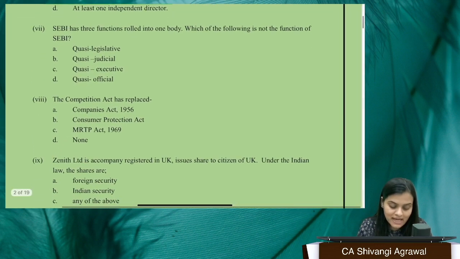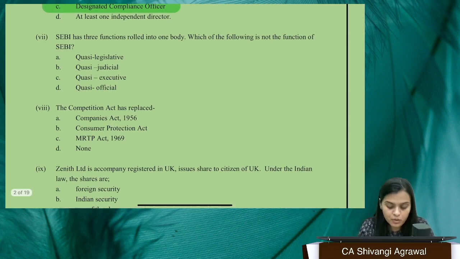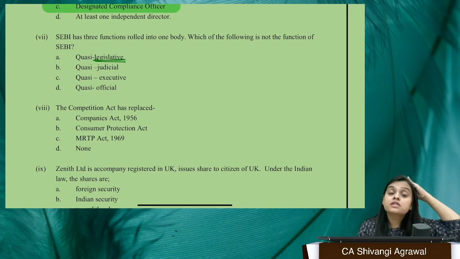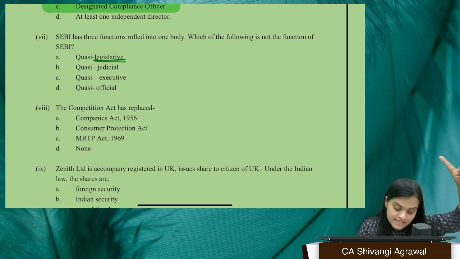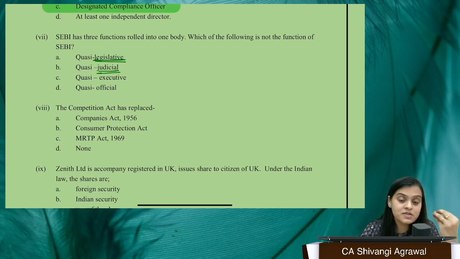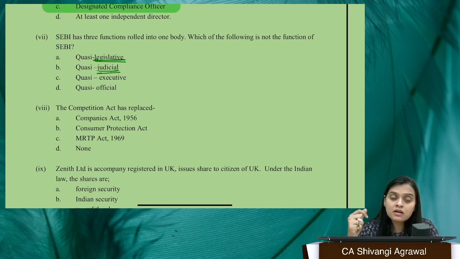Question number 7. SEBI has 3 functions rolled into one body. Which of the following is not a function of SEBI? See, why is it written quasi? It is, you can say, partly legislative, it has some attributes of legislative also. Why? Because it is the lawmaker. SEBI makes a lot of regulations. So SEBI makes law. It has some attributes of being a judiciary body also. Why? Because it is definitely a quasi judicial body, partly a judicial body. Why? Because it has the powers of adjudication. SEBI imposes a lot of penalties, just like the courts can do, right?